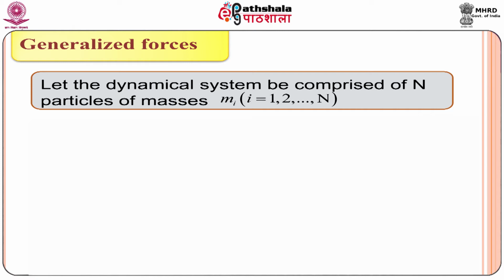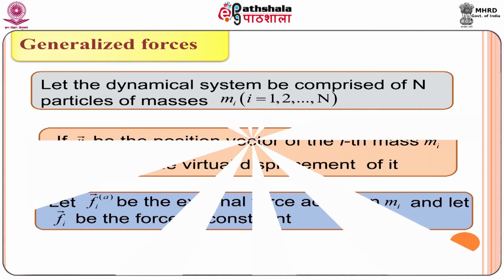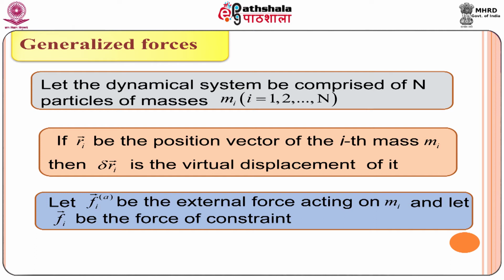Let the dynamical system be comprised of capital N particles having masses m_i, i varying from 1, 2 and so on to capital N. If r_i vector be the position vector of the ith mass m_i, then delta r_i vector is the virtual displacement of it.